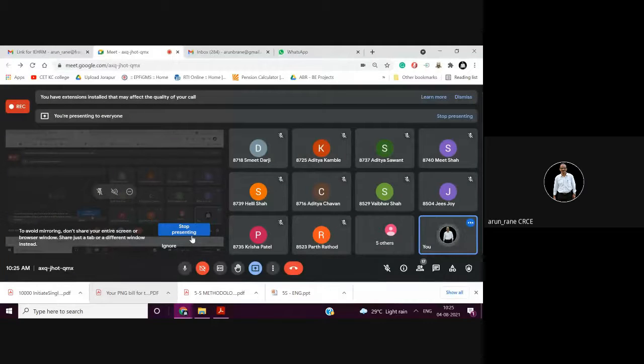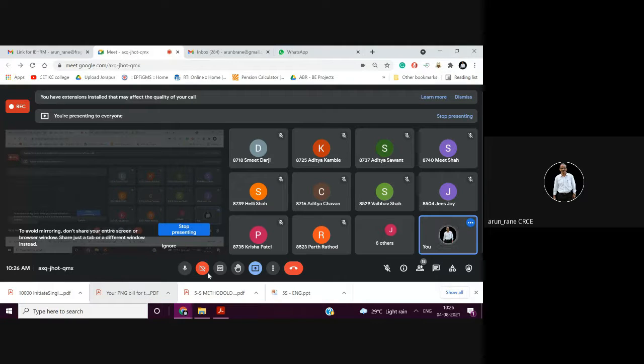These small activities are called therbligs, and you have to divide as much as possible. So you have to generate more and more therbligs. Therblig is nothing but the smallest activity, like picking up a pen, picking up a barrel, picking up a nut. That is a small activity. That is called a therblig.